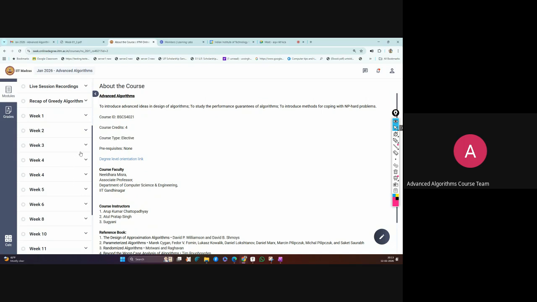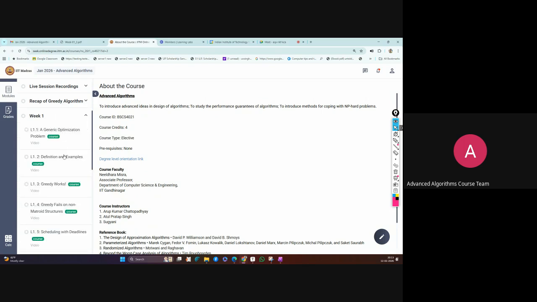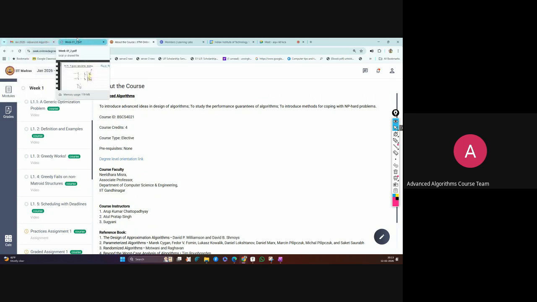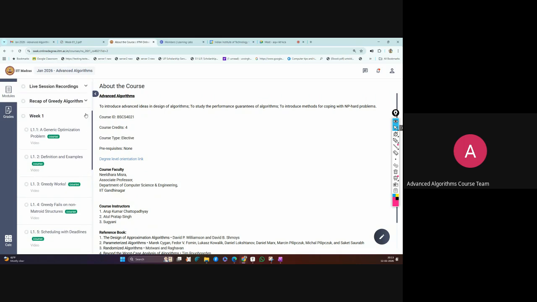First is Matroid and Greedy. We will recap the greedy things a little bit, then jump to the Matroid content, then DP, then network flow, and then NP and P versus NP. Both are reduction things, which we will cover in detail in week 3 and week 4. So this is the important thing, and any other query from your side about the course?